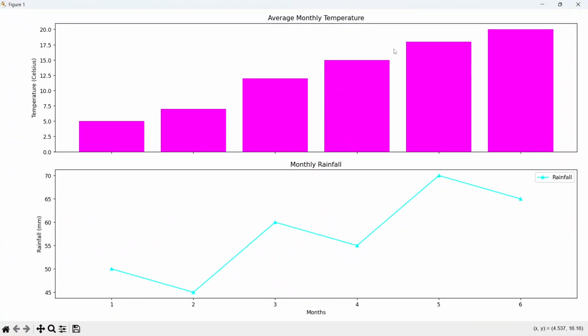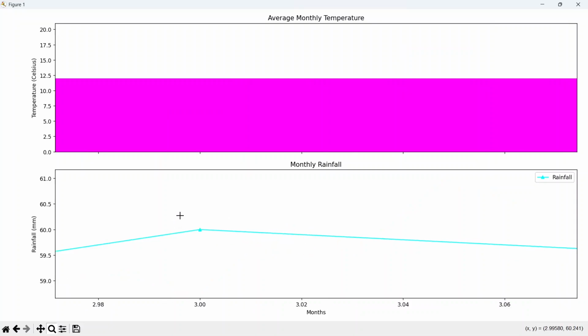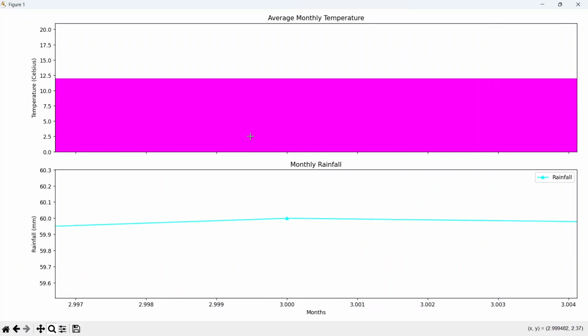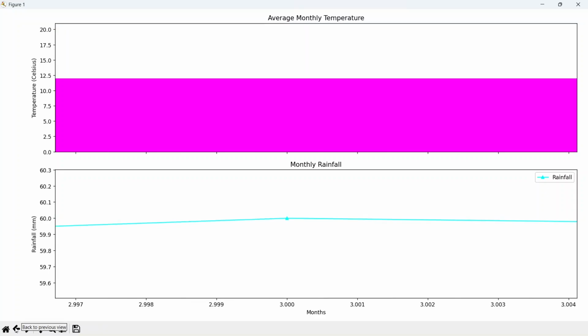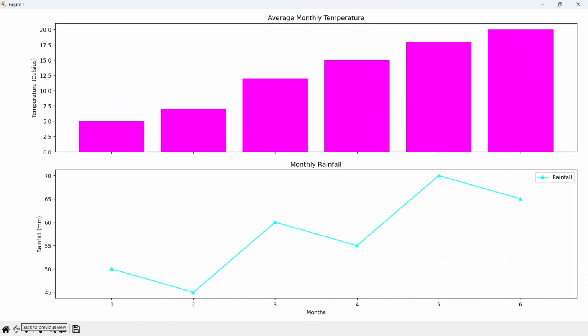So here we have the rainfall, average monthly temperature. And if you can see here, we also have the zoom option. If you zoom here, you can see the triangle marker. Zooming increases the scale, which is not needed in this case. You can also move back to the previous view, that is the original view. Then we have a legend added over here. We have the x labels and y labels that we set. These are the titles.